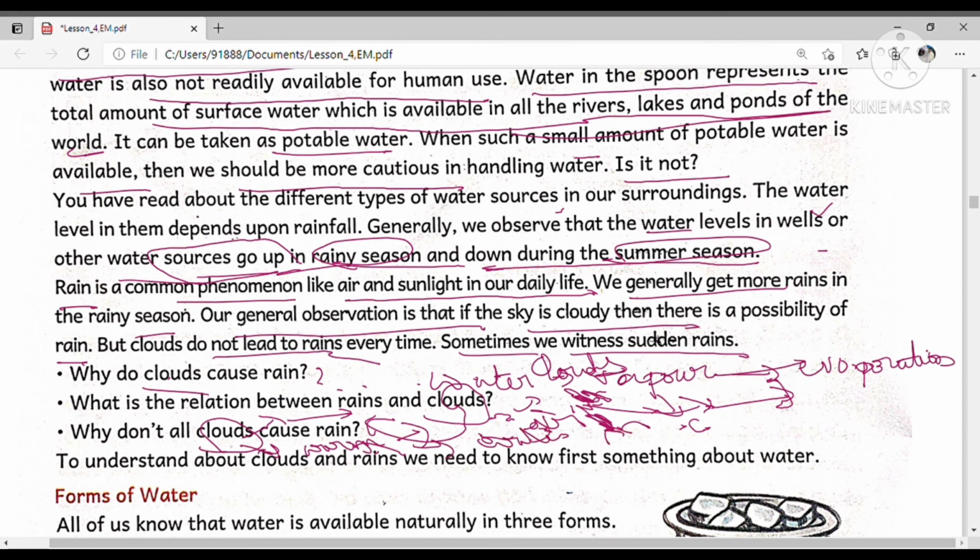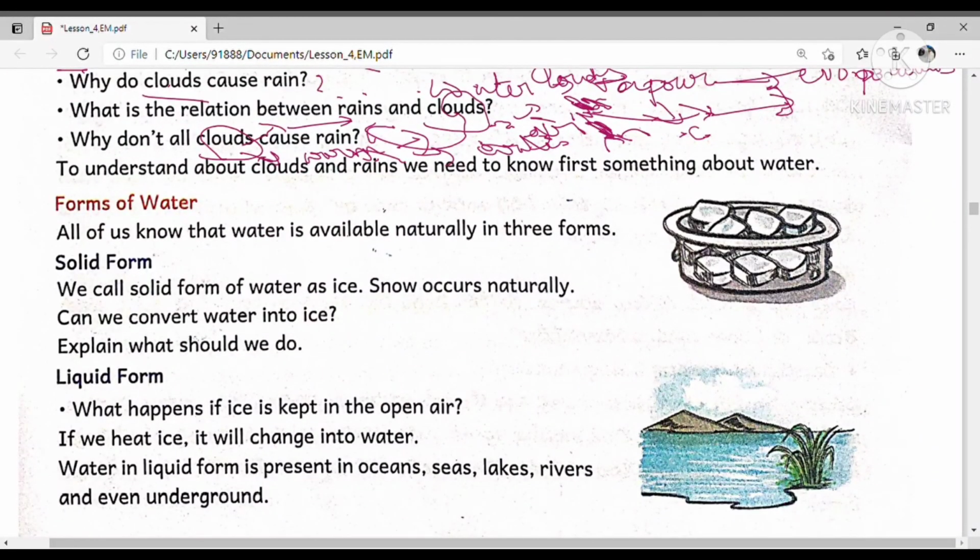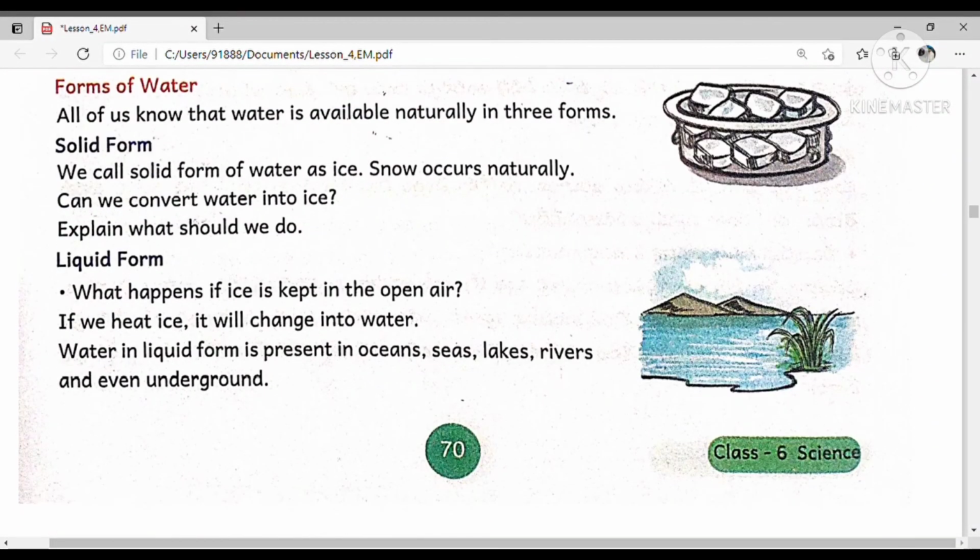To understand clouds and rain, we first need to know something about water. In the next video, we will learn about the forms of water.